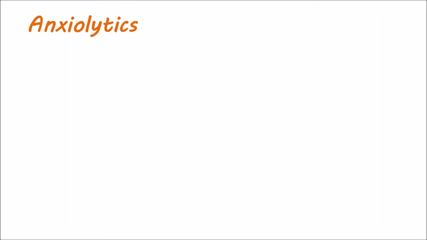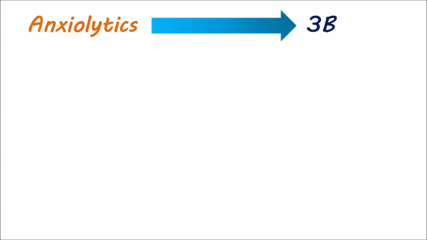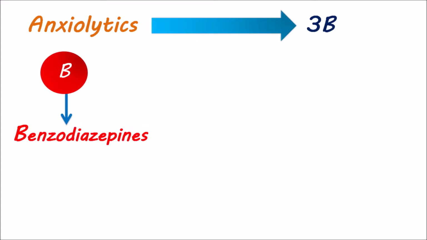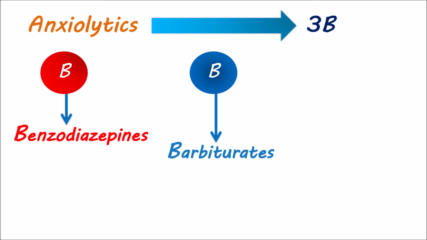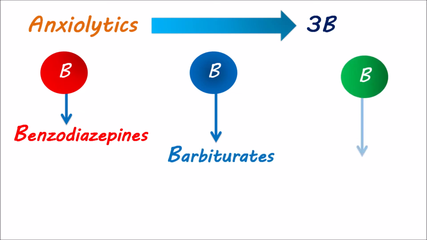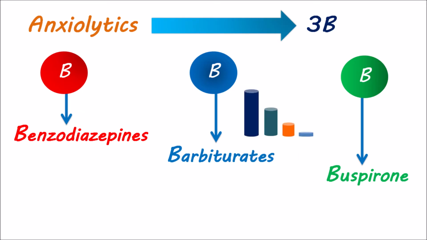Anxiolytics, primarily intended for treating anxiety, can be simply remembered with the mnemonic 3Bs. The first B denotes benzodiazepines, which are mainly indicated as anxiolytics and hypnotics. The second B denotes barbiturates, and the third B denotes buspirone. Among these drugs, barbiturates are getting very little clinical usage due to a wide range of side effects and drug interactions. Nowadays, drugs in this category are only indicated for the treatment of epilepsy.